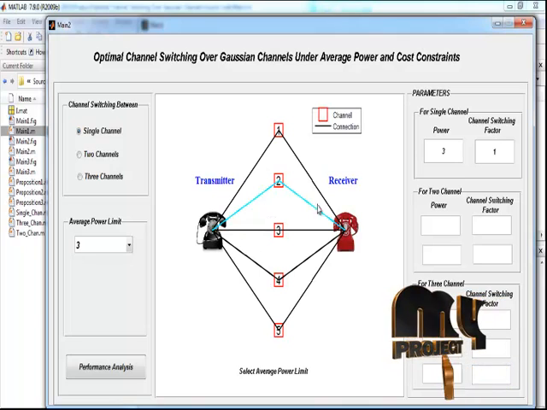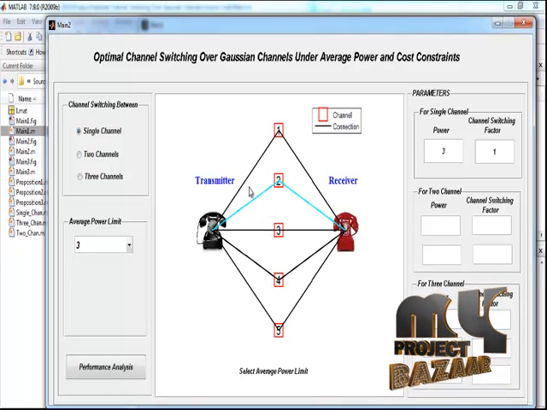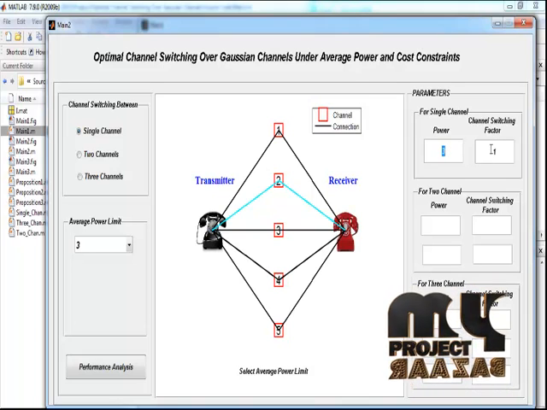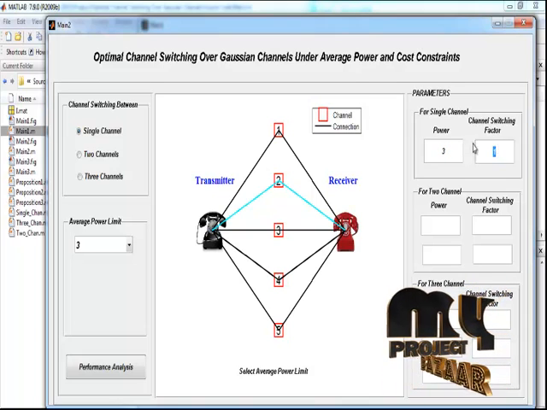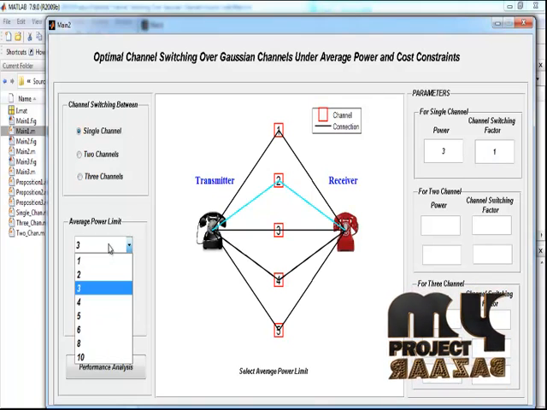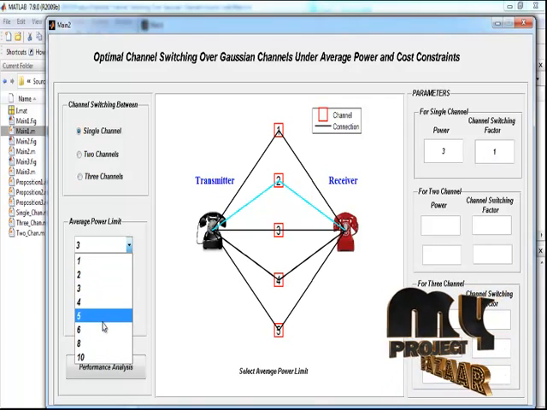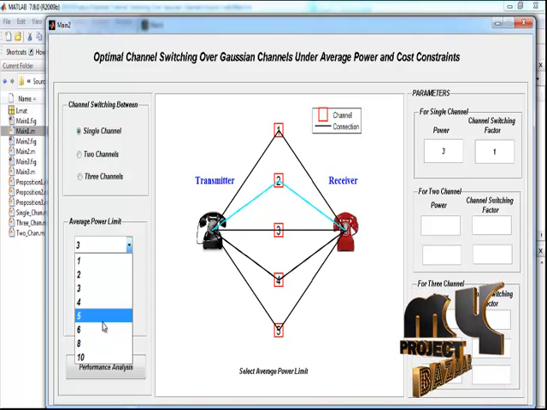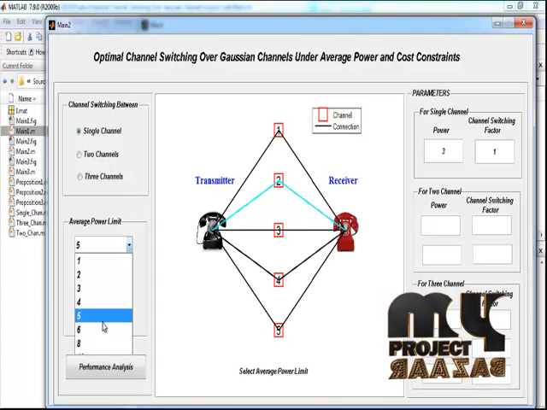Here performing the channel switching operation via second channel, and here I display the power and channel switching factor for a single channel. And now change to another average power limit.